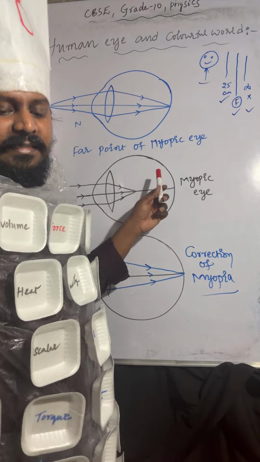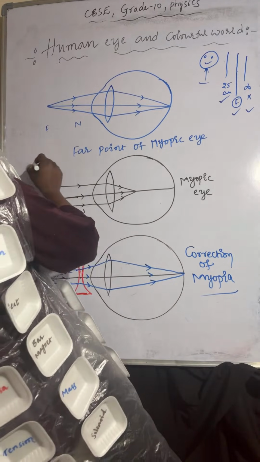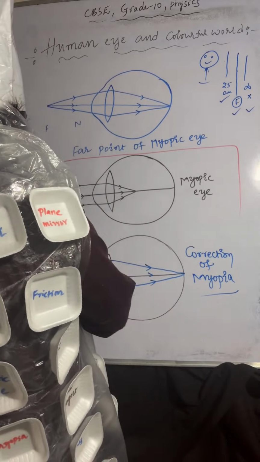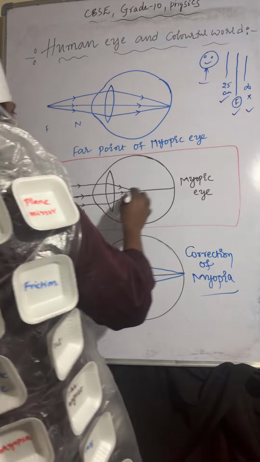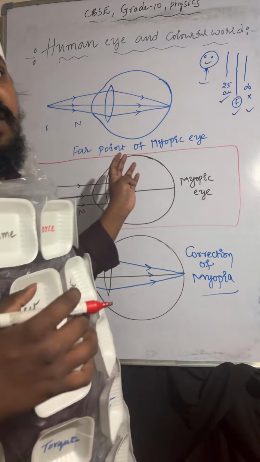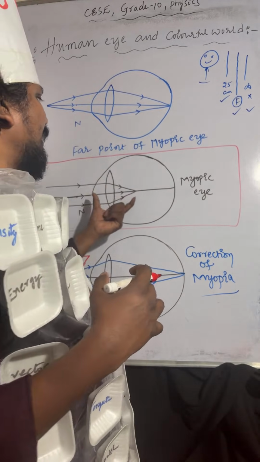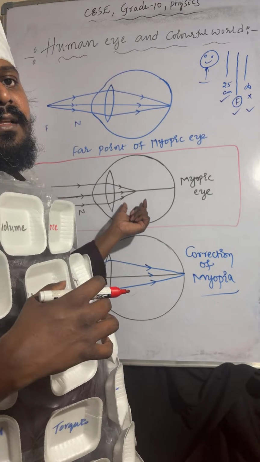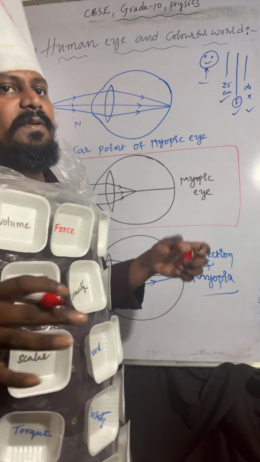By seeing the second diagram, you will get to know the causes. You will get 2 marks for it. So what are the causes? Eyeball is too long. Focal length is too small. So these are the causes of myopia.